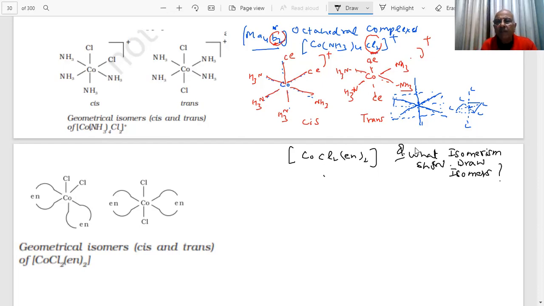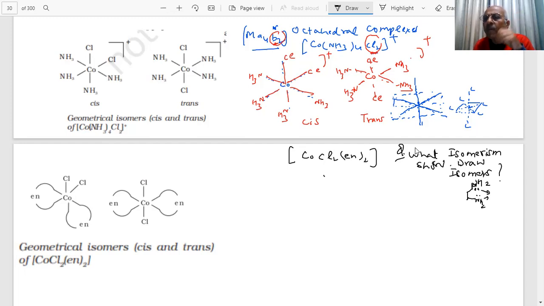Now En, whenever I say En, it is a short form of what? Ethane 1,2-diamine. If you see, this has nitrogen, having 2 ligands, 2 donor atoms. So it is a chelating agent, student.